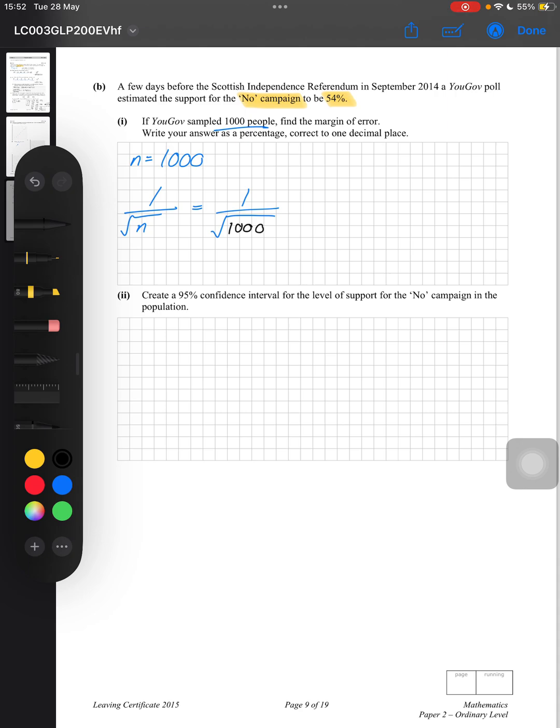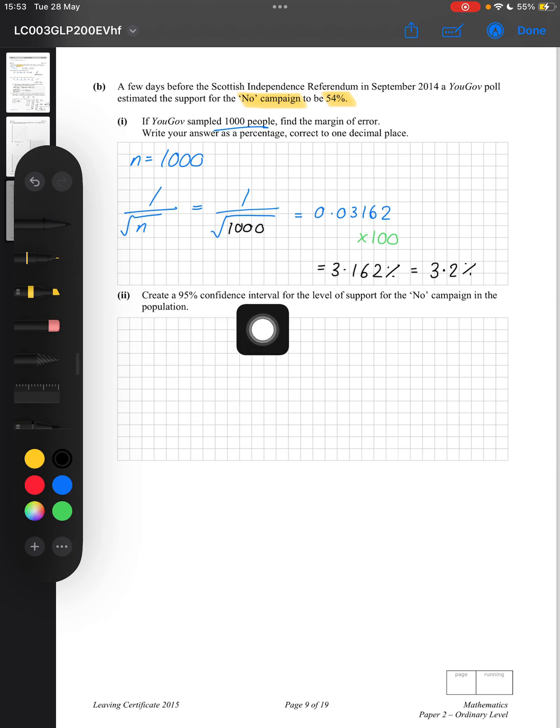If we do that, we get 0.03162. They say give your answer as a percentage, so to give that as a percentage, we need to multiply it by 100. So I get 3.162, and it says correct to 1 decimal place. So 3 point, and then because the number after the 1 is 5 or more, it goes up, so 3.2%.